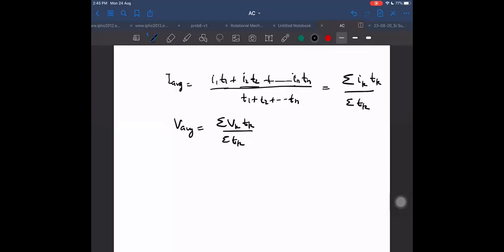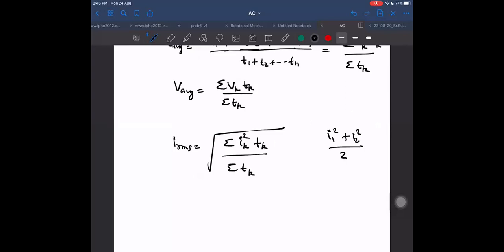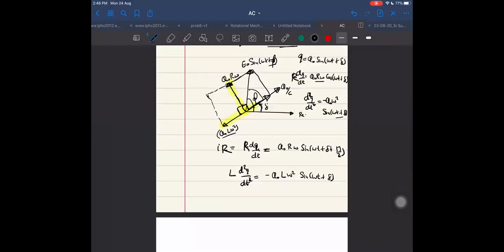Similarly, you can write the RMS value of current, IRMS, that will become the root of sigma Ik square into Tk divided by sigma Tk. It means the sum of squares I1 square plus I2 square, and their mean, if I divide by 2, and then the root, this will become IRMS, if there are two currents only, I1 and I2.